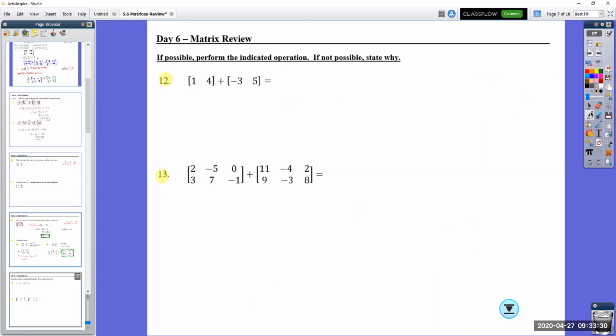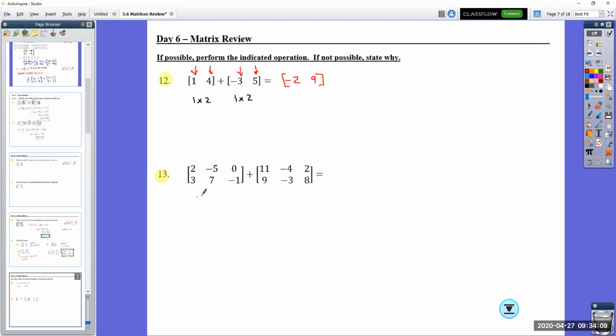All right, number 12. Remember, to add or subtract, they have to have the same dimension. So this is a 1 by 2. Now, when we're multiplying, we check these numbers right here, but when we're adding or subtracting, they have to be the exact same, a 1 by 2 and a 1 by 2. That works, which means I'm going to add this. I'm adding here 1 plus -3, I mean -2. 4 plus 5 is 9.